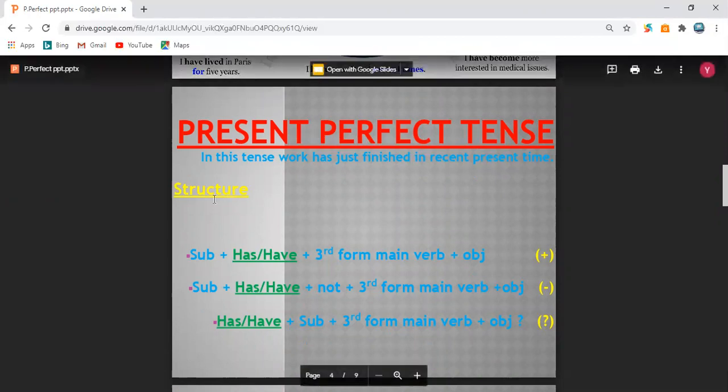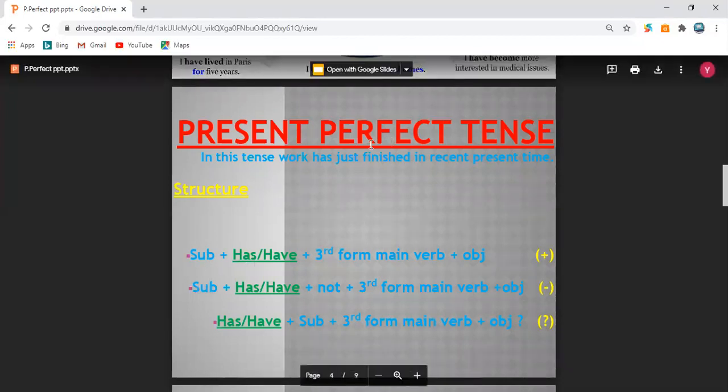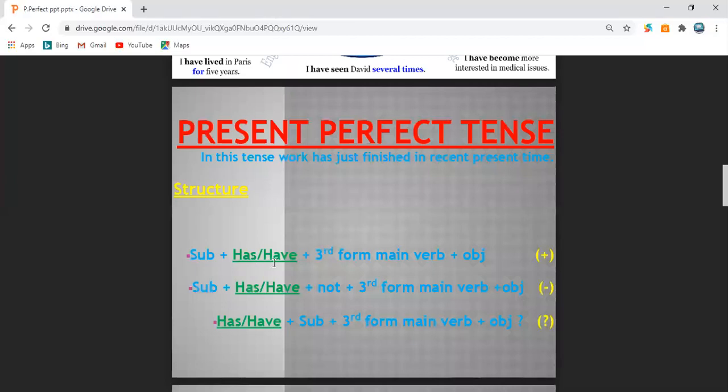Now look at the structure of present perfect tense sentence. In the present perfect sentence, there must be a subject at the start, then the helping verb, especially for present perfect tense, has or have. If the subject is singular, we use has, and if the subject is plural or I or you, then we put have, helping verb. And the main verb must always be present in the third form.